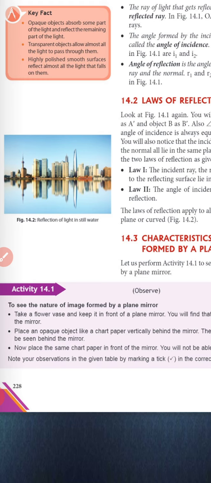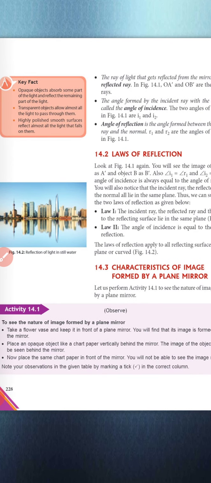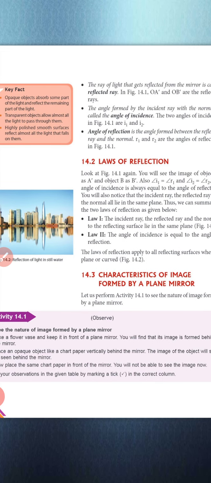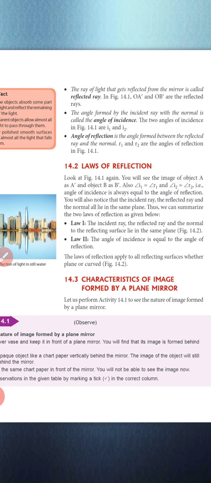Now keep it in front of the plane mirror. Then you will find that its image is formed in the mirror, as all of you have seen in daily life. Now place an opaque object like a chart paper vertically behind the mirror. The image is always seen formed behind the mirror. Now place that paper in front of the mirror, then you will not be able to see that image.